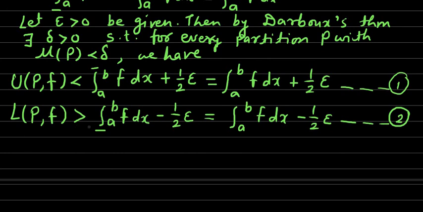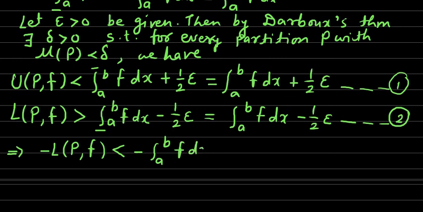So relation 2 implies that minus the lower sum over partition P for the function f, earlier greater than the integration a to b f dx minus 1 by 2 epsilon, after multiplying by the minus sign the inequality gets reversed and becomes less than minus the integration a to b f dx, and minus of minus becomes plus 1 by 2 epsilon.